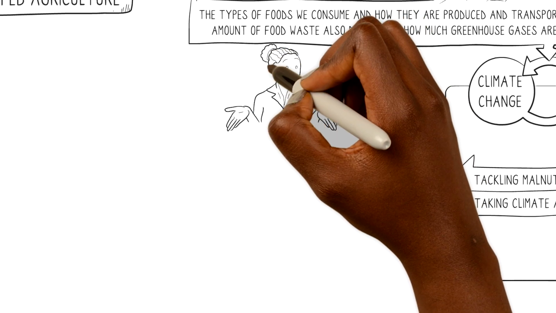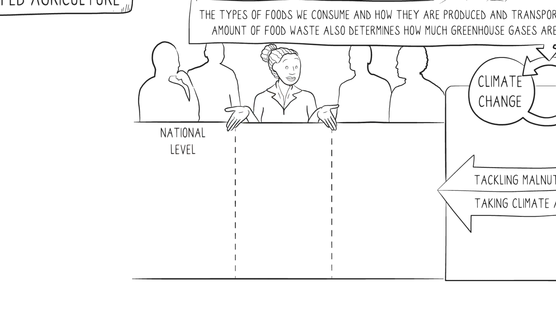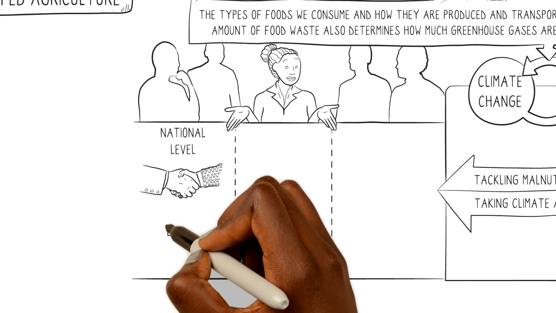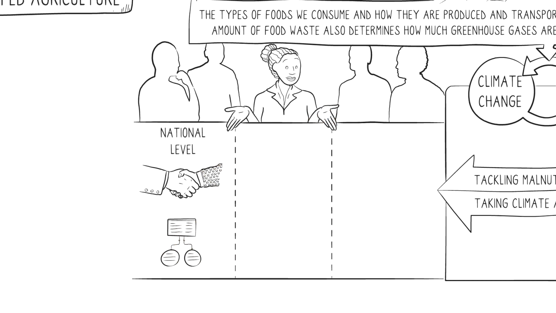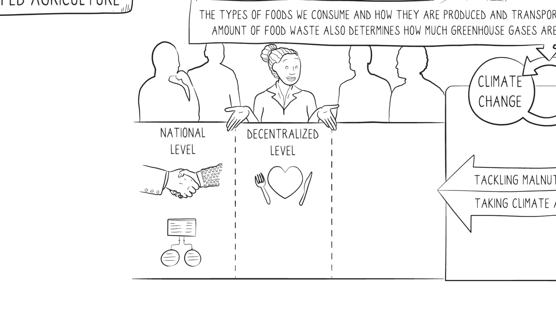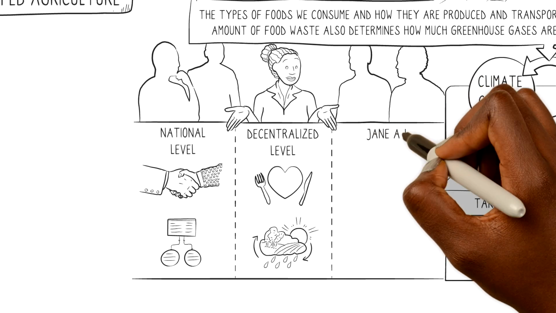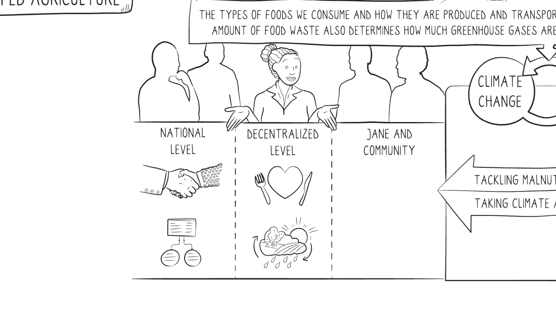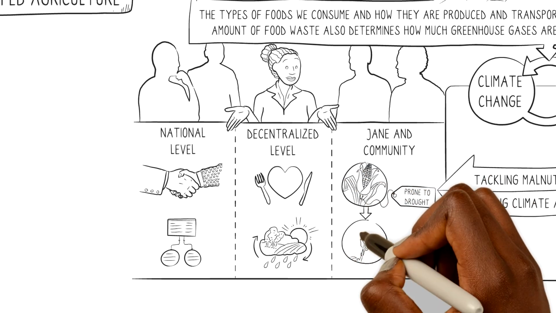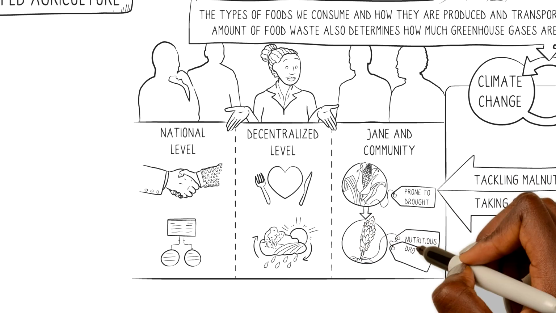Let's go back to Jane. What can she and other stakeholders in Zimbabwe do? At the national level, the government could support interministerial collaboration between multiple actors and provide comprehensive policy frameworks. At the decentralized level, extension officers and health officers can promote healthy and sustainable diets and climate-smart farming techniques. But Jane and her community can also take action on their own. Instead of growing maize, which is prone to drought, Jane could consider other cereal grains such as traditional grains like sorghum and millets, which are both nutritious and drought tolerant.